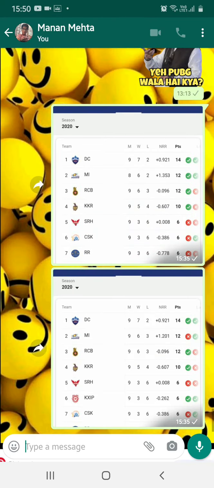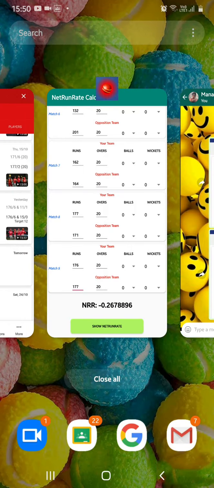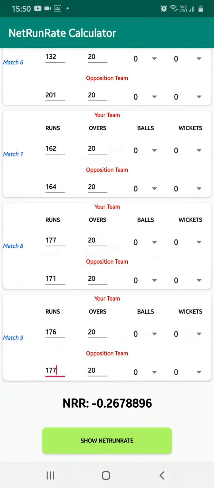Even after losing, Kings 11 Punjab, hypothetically, are getting a more positive net run rate than they had, and after winning, if you hypothetically calculate for Mumbai Indians, their net run rate is going to decrease. I'm saying again and again that I'm not saying wrong calculations are being done in this method. I'm saying this method is not a correct method.